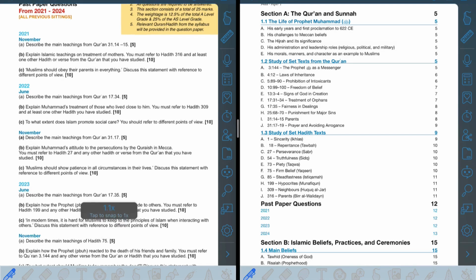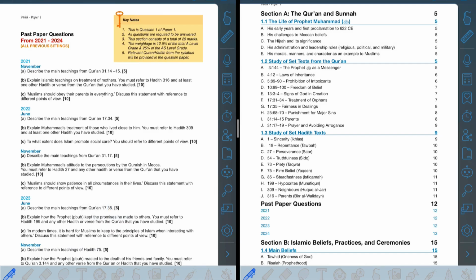Okay, so there's a pattern over here which, if you understand, is going to make it so much easier for you in your exam paper. They'll always ask you about a Quranic ayah, and then they'll always ask you about a hadith. And usually there's a third question they give you, and in this question, you can always reference these 2 points. So you can use this Quranic ayah and this hadith and reference both of these things into this, because whatever topic they give you is always related to the Quranic ayah and the hadith which they ask you.